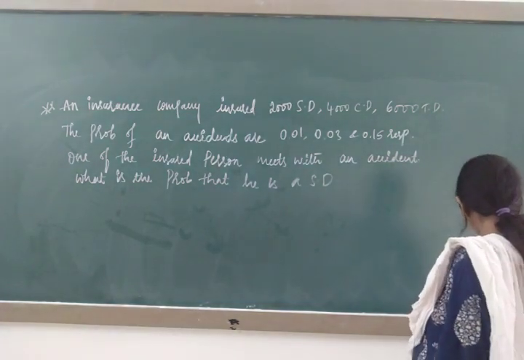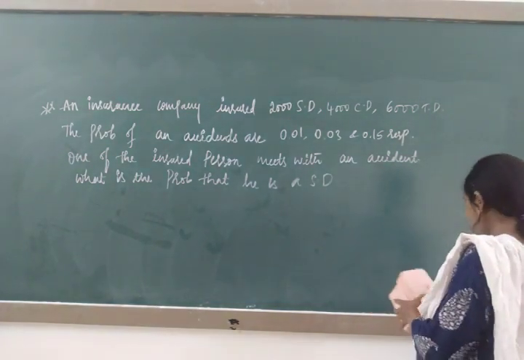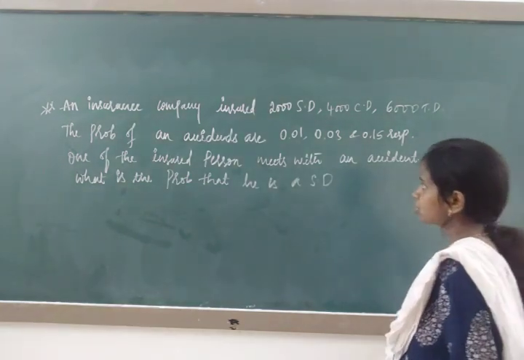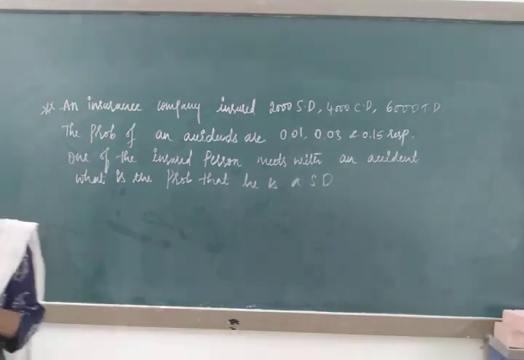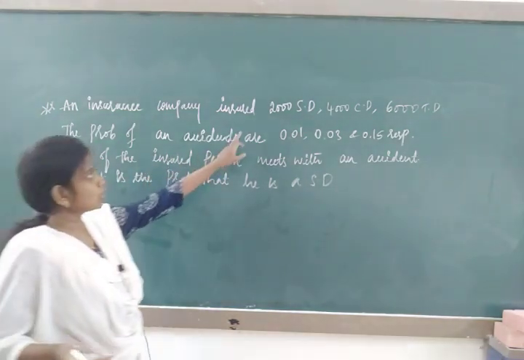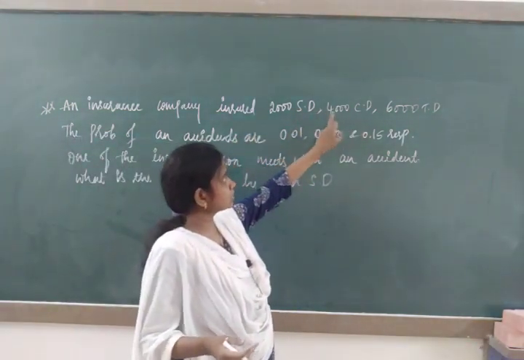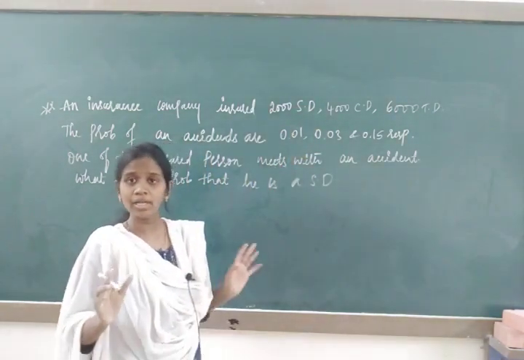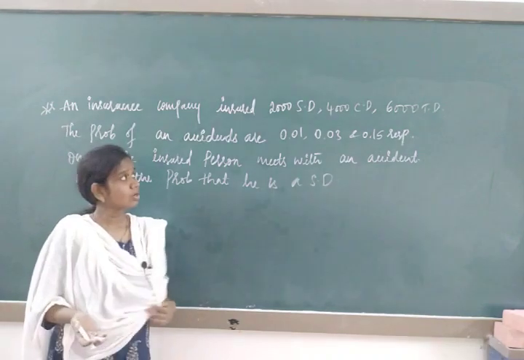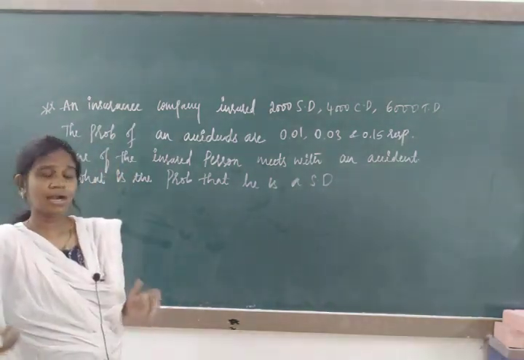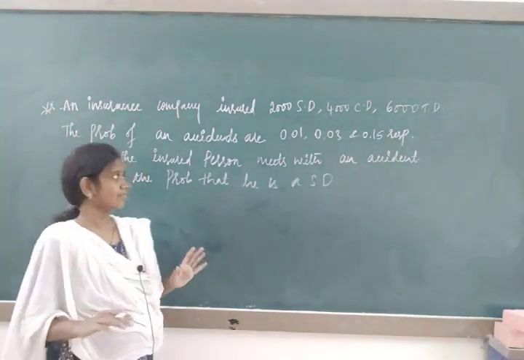So here the question is based on an insurance company. First of all, we have to check how many total drivers there are. In that they have been divided: 2000, 4000, 6000. 6 plus 4 is 10, 10 plus 2 is 12. Totally 12,000 drivers are there. In that, 2000 are scooter drivers, 4000 are car drivers and 6000 are truck drivers.